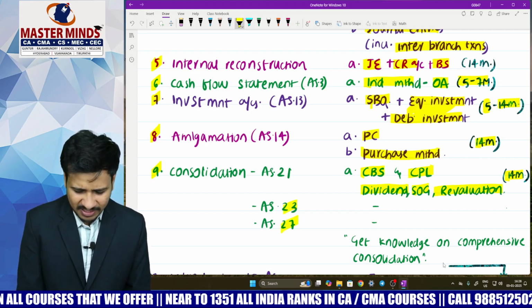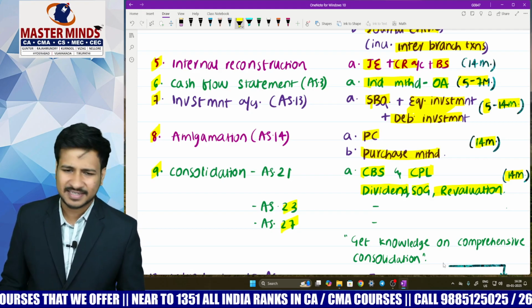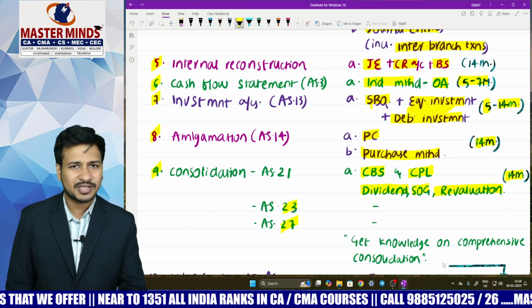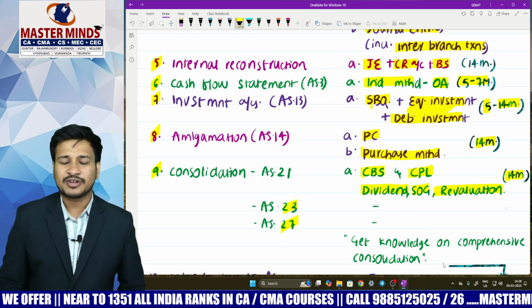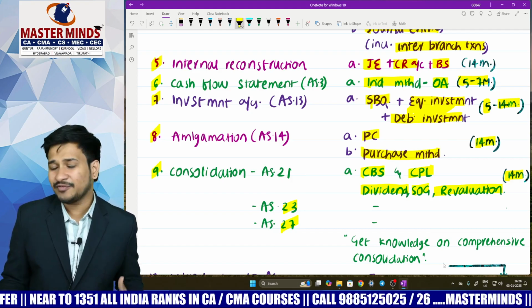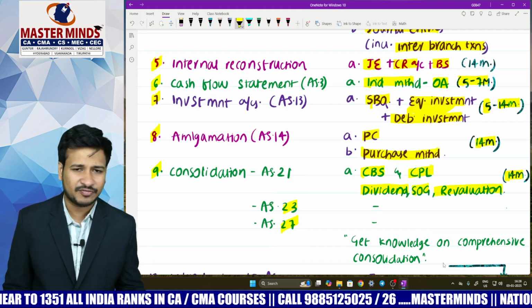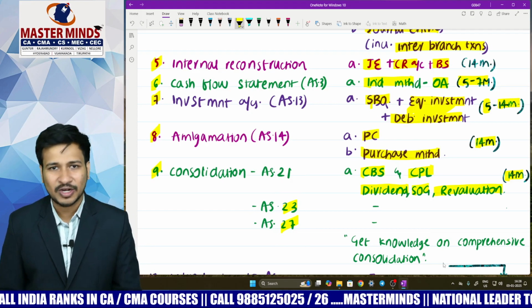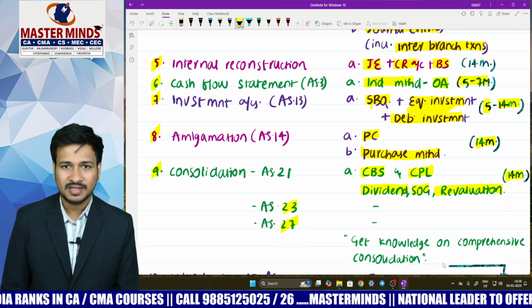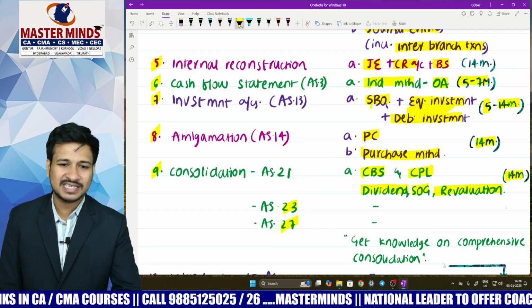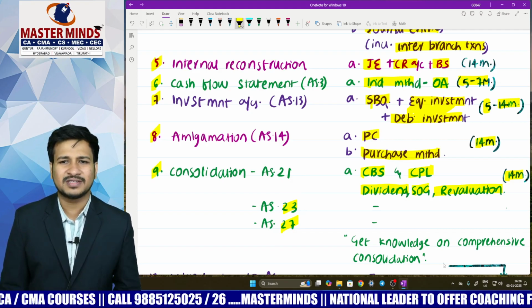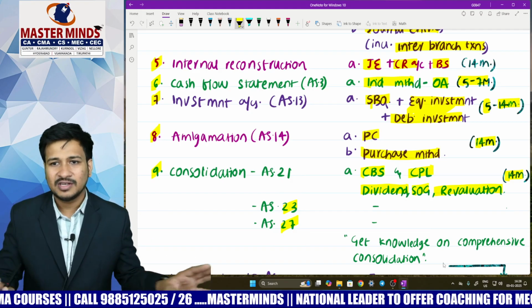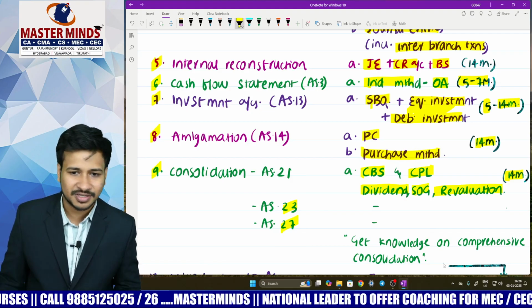On AS 23 and AS 27, not specifically anything is important here because in AS 23 only one model is there. Coming to AS 27, we recommend that after preparing everything, if enough time is there, you can go with JCO, jointly controlled operation. And if still time is there, JCE. And in AS 23 only one model is there. Just concentrate on the format. No specific problems are needed. Just concentrate on the format.